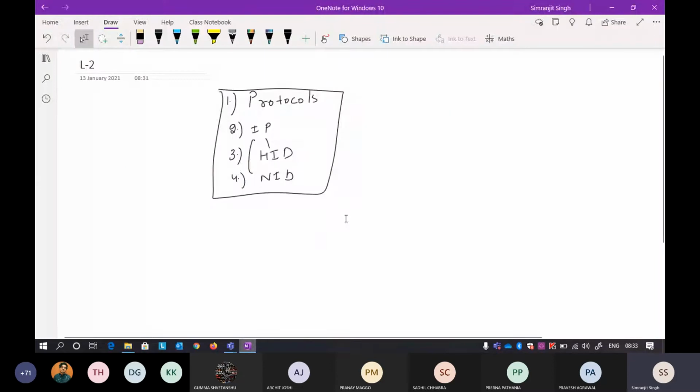The host ID and network ID: as I already told you, an IP address is a combination of host ID and network ID. So what exactly is the meaning of this? If you want to communicate with any other device, most of the time you will be accessing the internet. It seems that you are connected to only one machine, but it's not like that.